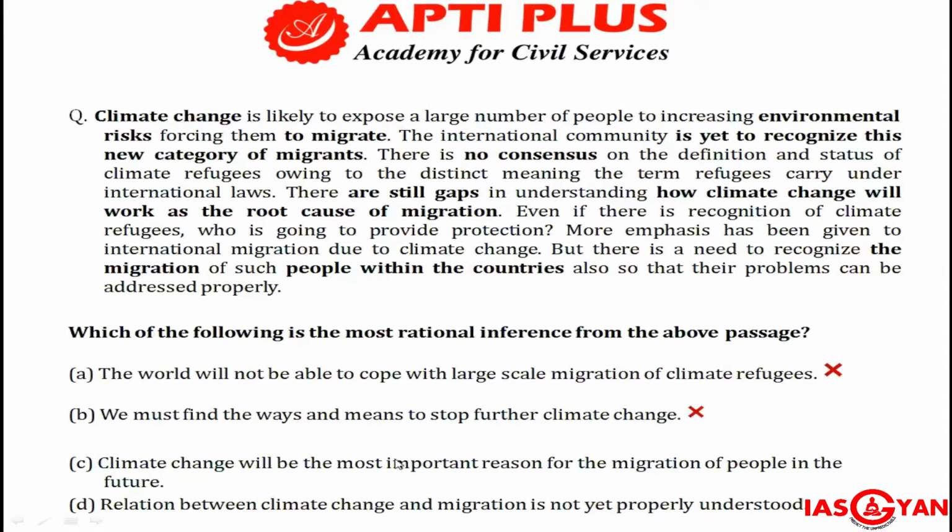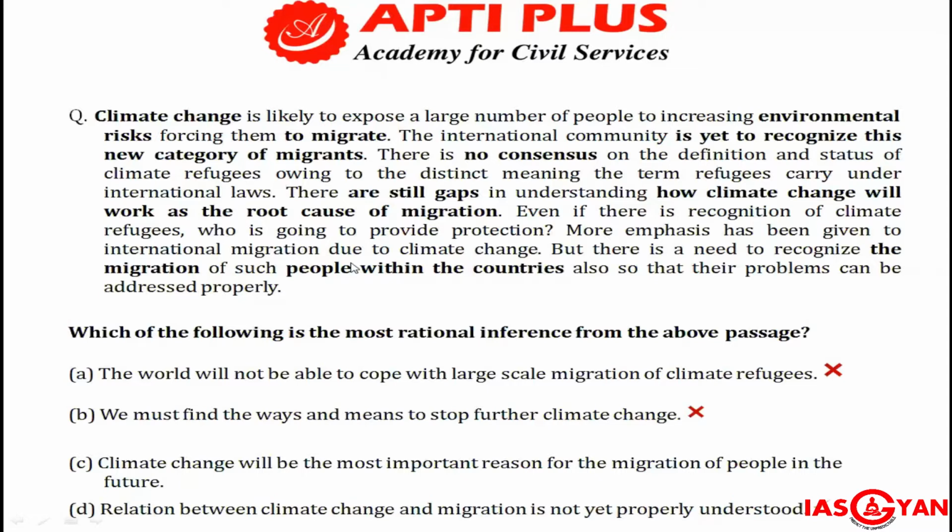Again, kind of a certain extreme word. And D says relationship between climate change and migration not properly understood. If you see this slide, there are still gaps in understanding how climate change will work as the root cause of migration. That somewhere helps in understanding that D should be the correct option for this.